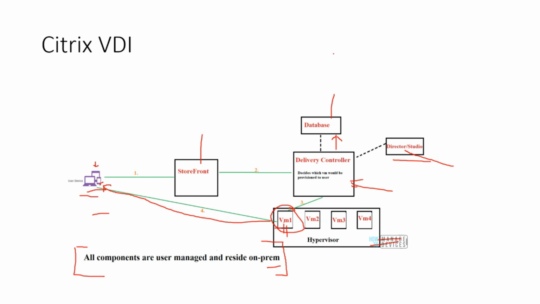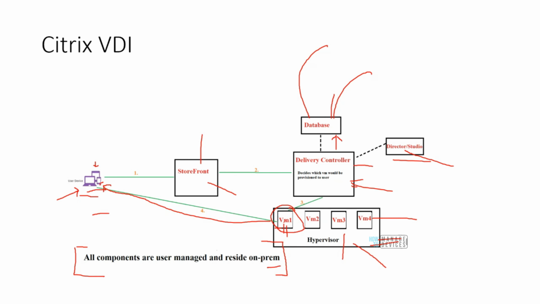Now, this is not all the overhead. It's okay, it was a one-time thing that I set this up, but then the hypervisor needs to be patched from time to time. The VMs need to be patched from time to time. The delivery controller needs to be patched from time to time. The storefront needs to be patched from time to time. The database needs to be patched from time to time. The database might have to be upgraded. The hypervisor's version might have to be upgraded, right? So all these admin related tasks are also something that the admin has to take care of, right? And what is the end goal? Well, obviously the end goal is making this user capable of accessing this virtual machine which has been provisioned to him.